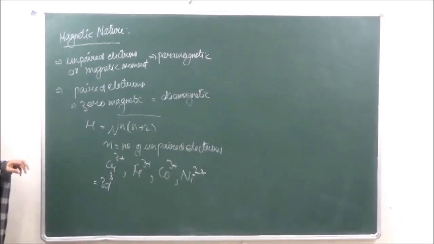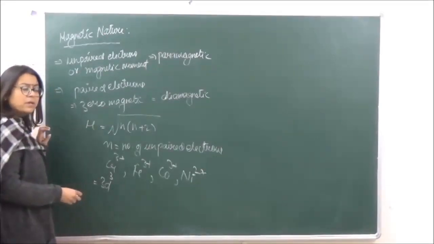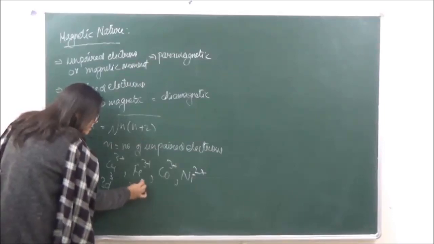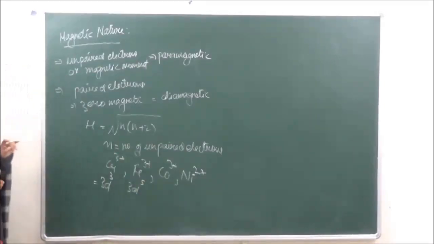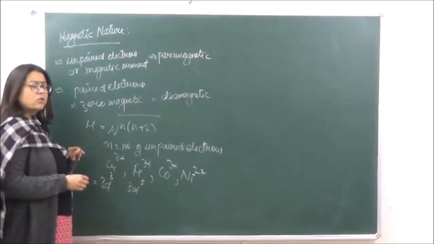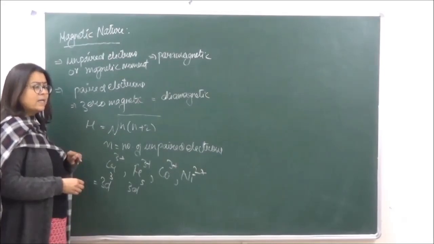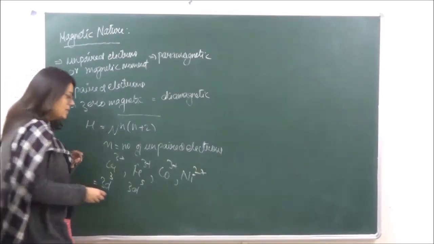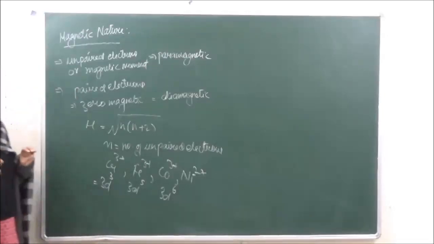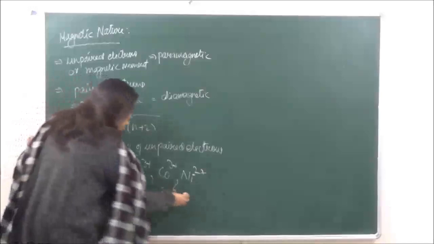When we go to Fe3+, the Fe electronic configuration is 3d6 4s2, so Fe3+ is going to have 3d5. For cobalt, the configuration is 3d7 4s2, so Co3+ has 3d6, and the nickel 2+ configuration is going to be 3d8.